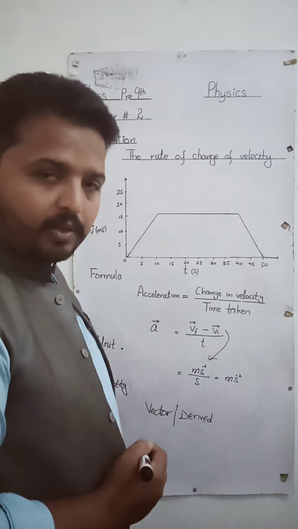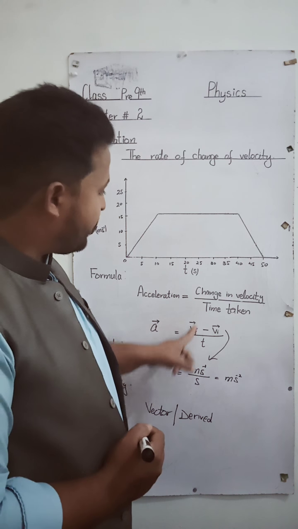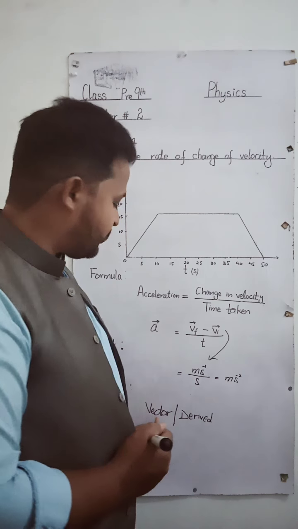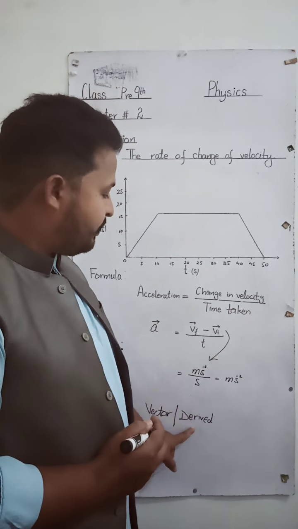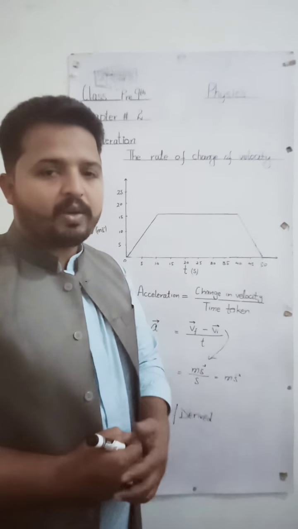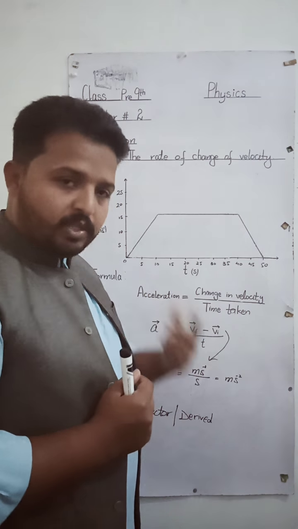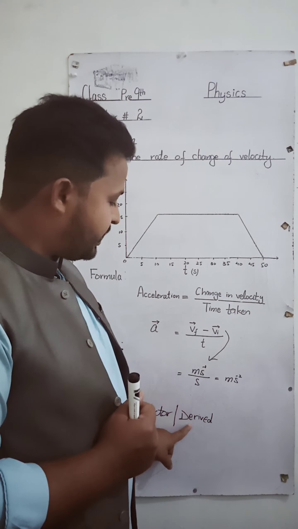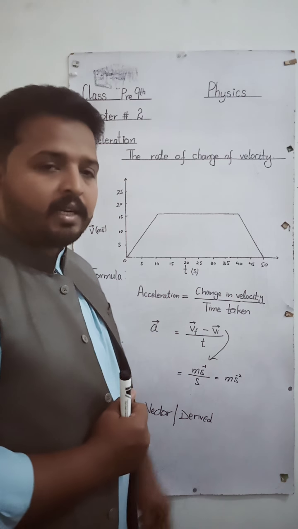Next is its quantity. It is a vector quantity. Why? Because it depends upon velocity, and velocity we know is a vector quantity. That's why acceleration is also a vector quantity. And the second thing is it is a derived quantity, because it is derived from two other quantities. The definition of derived quantities: quantities which are derived from base quantities or other derived quantities. So acceleration is derived from one base quantity and one derived quantity, so that's why it is a derived quantity.